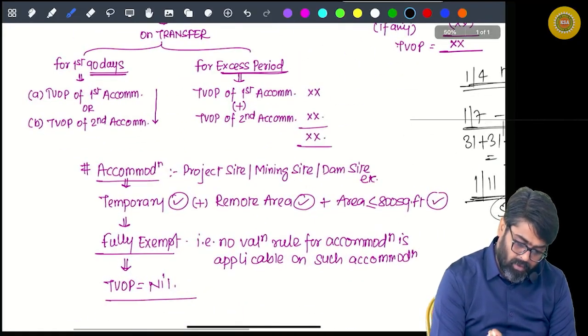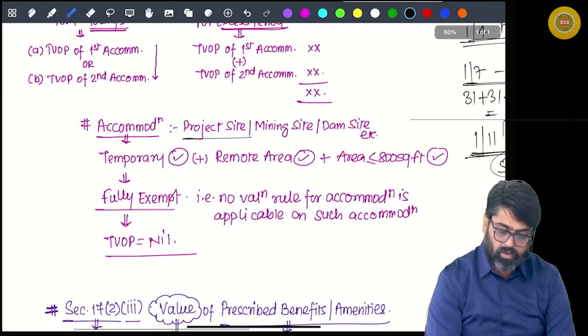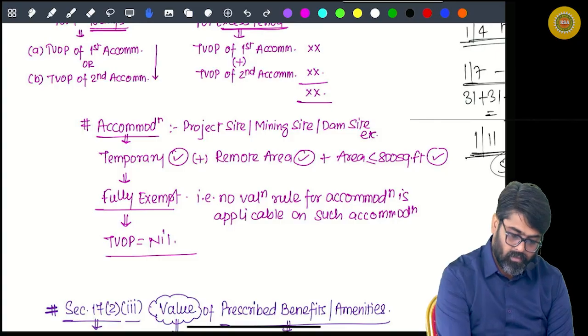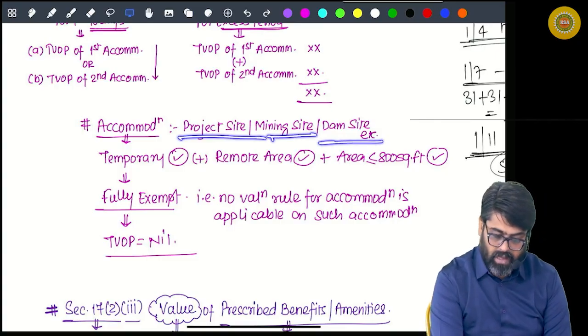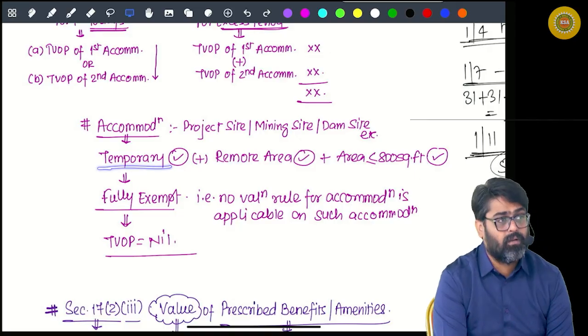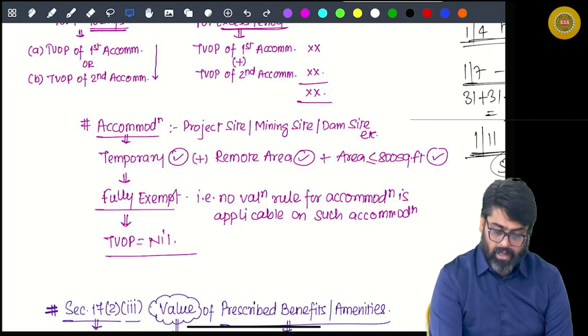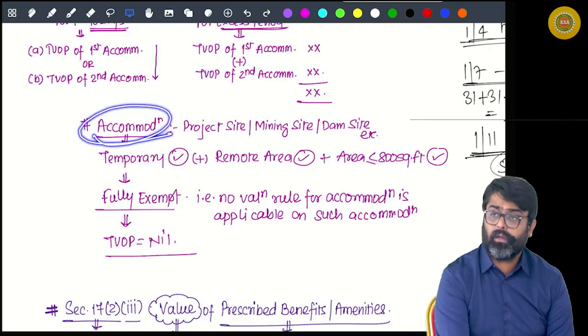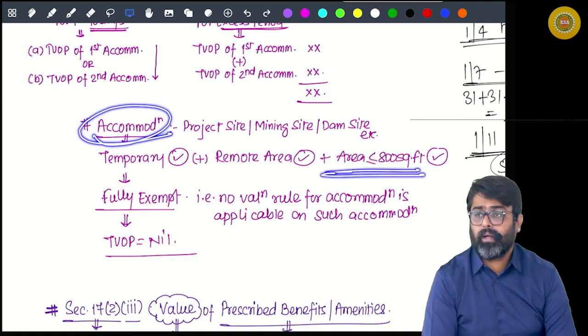Now one important thing: accommodation given at a project site, mining site, or dam site, that is of temporary nature, should be in a remote area, and the area of that accommodation should not be more than 800 square feet.